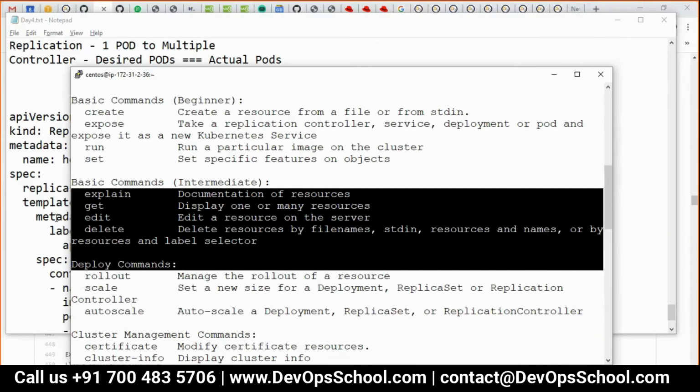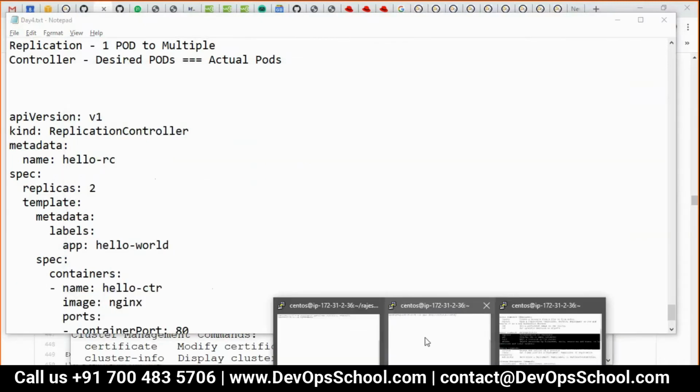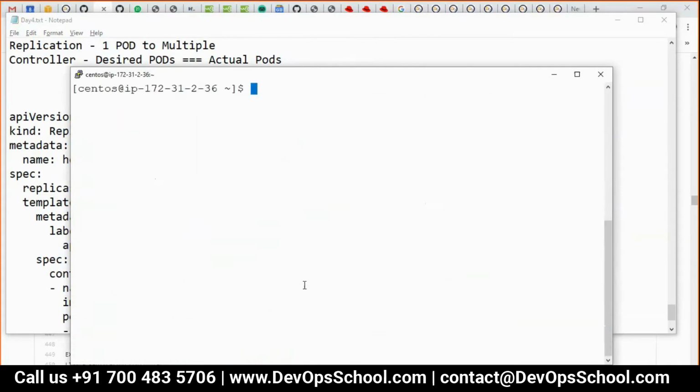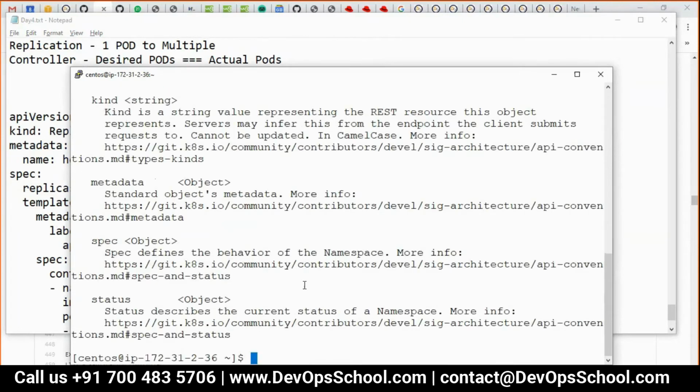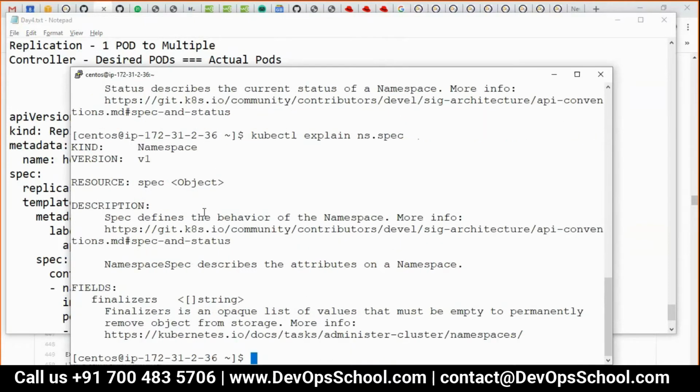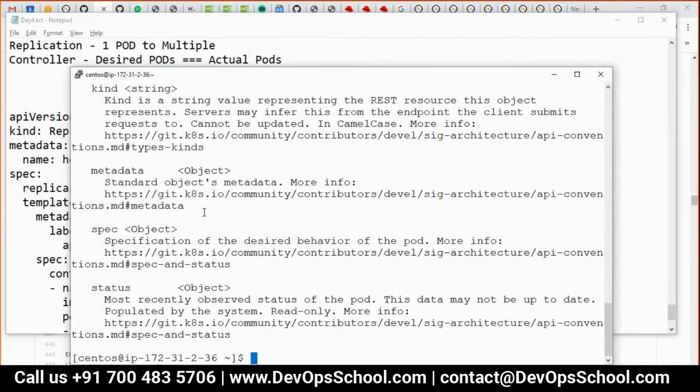Yeah. So now let me explain. So you only help me here to learn. So kubectl explain. But what you want to explain? I want to explain namespace. See here. Namespace dot text. Like this. What do you want to explain? Pod. What you want to import dot text.